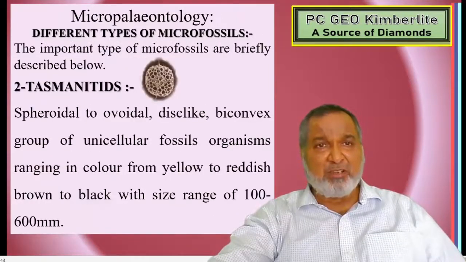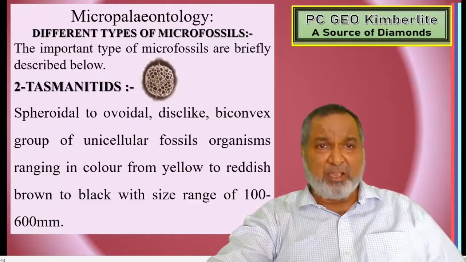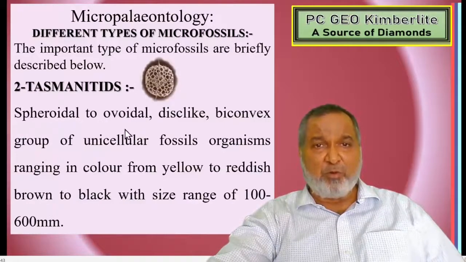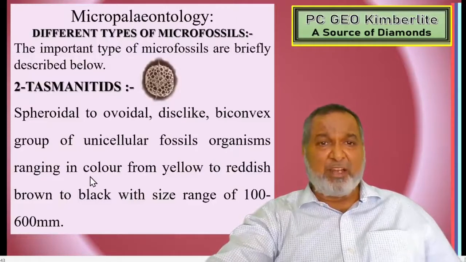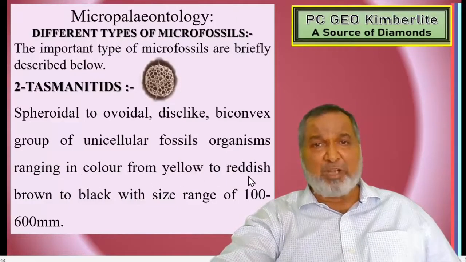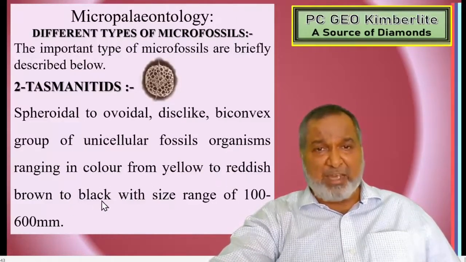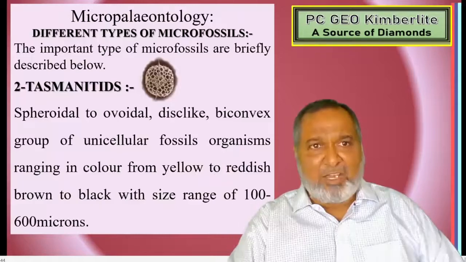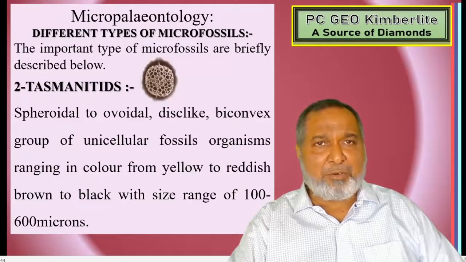Next one, Tasmanites. Tasmanites are a spheroidal or ovoidal, disc-like, biconvex group of unicellular fossil organisms ranging in color from yellow to reddish brown to black, and size will be 100 to 600 microns.